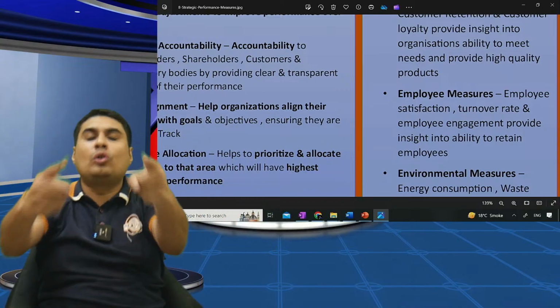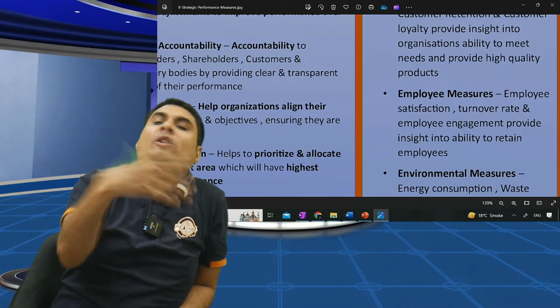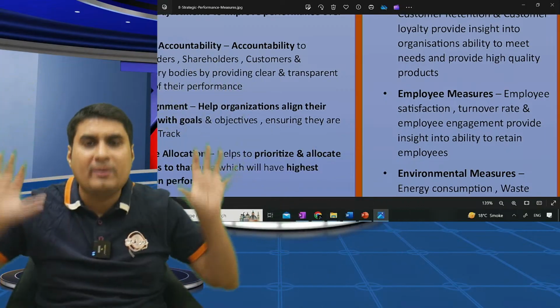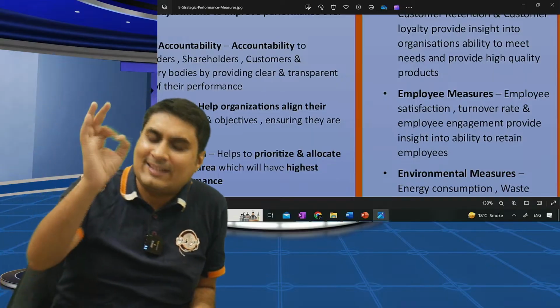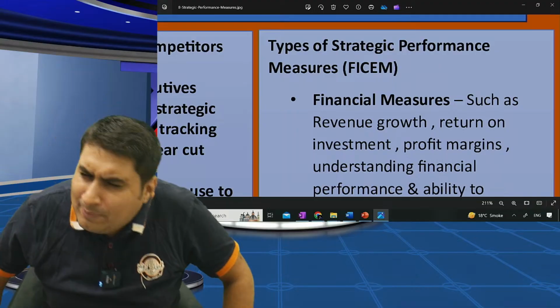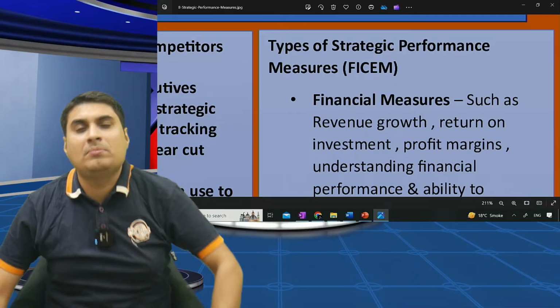I want overall growth, so I will set criteria at one level or several levels, and all these levels are strategic performance measures. You can set SPM at 6 levels. The technique is FECAM. Types of strategic performance measure, in 1 minute over.